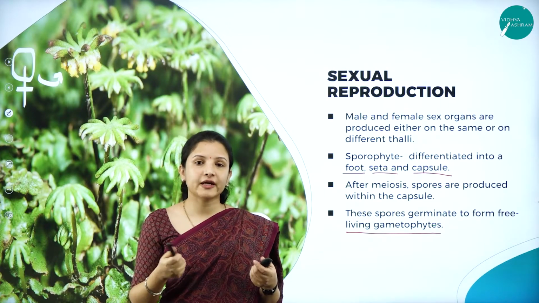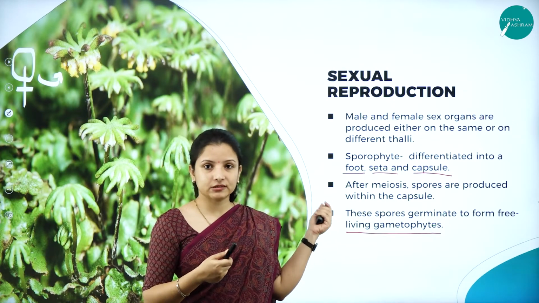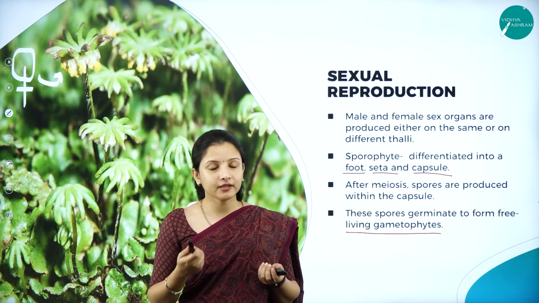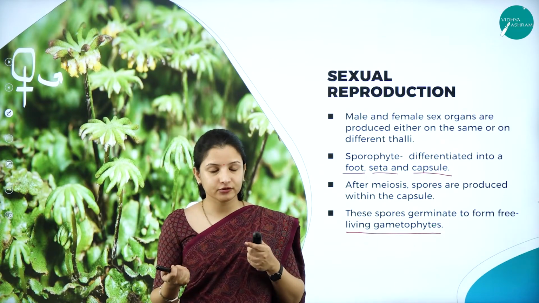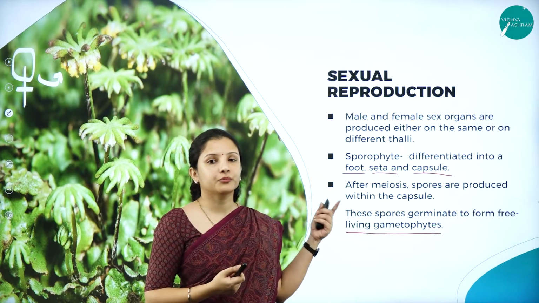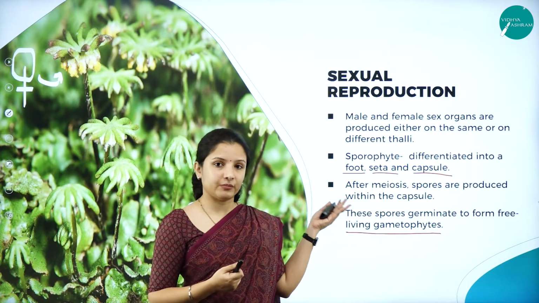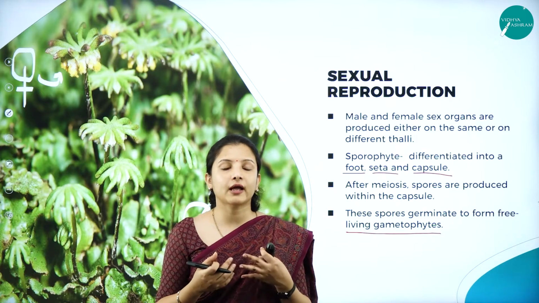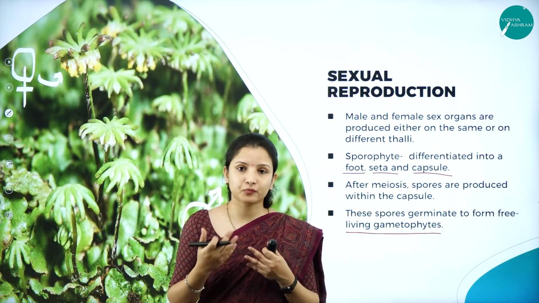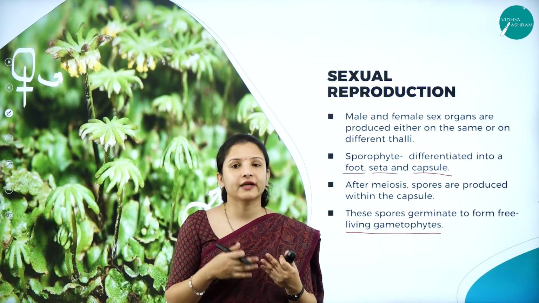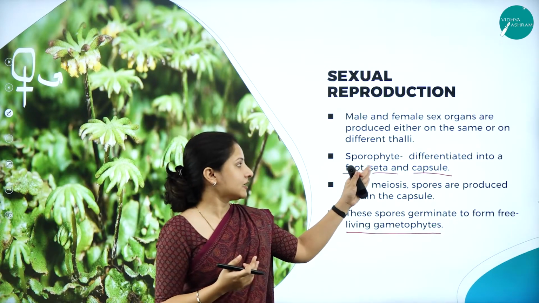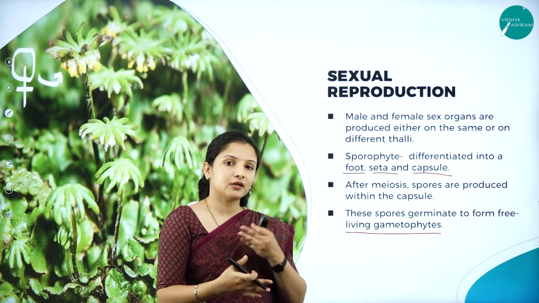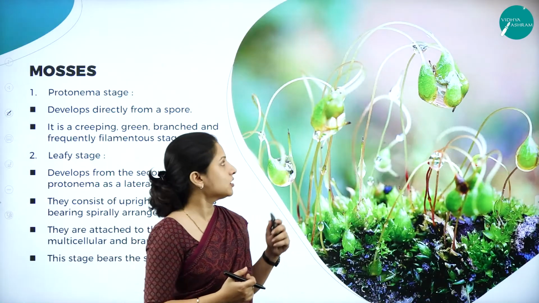So what are the gametophytes? As I explained to you previously in the general characters, the gametophytes bear the antheridium and the archegonium. The antheridium produces the anthrozoids, that is the male gametes, and the archegonium produces the egg cell, that is the female gamete. So that is how they fuse and fertilization occurs. They form the zygote, and the zygote forms the sporophyte again, and the sporophyte undergoes meiosis, and those again form the male and the female gametes. This is how the cycle continues. So this is about sexual reproduction.